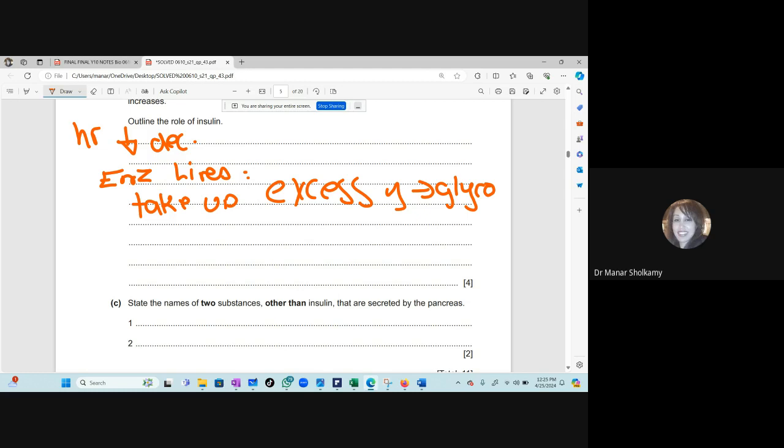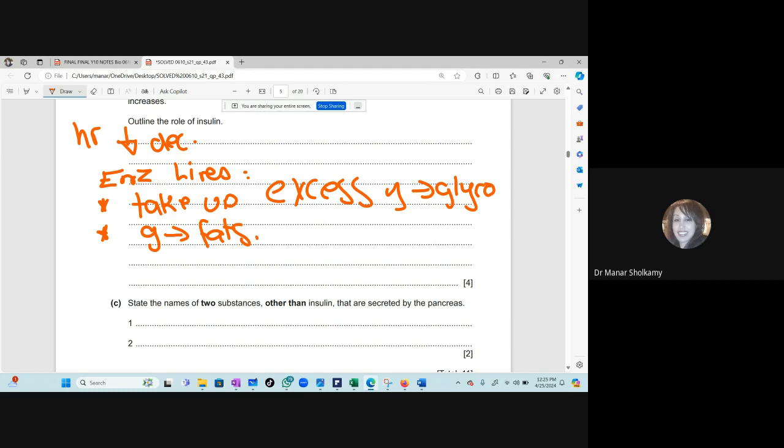Now, the liver stores have been finished. I don't have any more space in the liver. What else does it do? We took all the 3 points. It will convert it to fats under the skin. Very good. It also helps in the conversion of glucose to fats, and this is stored under the skin.